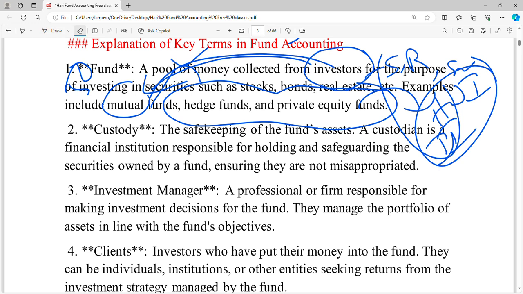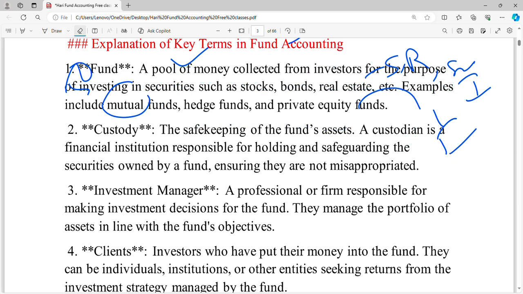Okay, now after that we will see about custody. So the next term will be custody. Custody means here the safekeeping of the fund assets. Here the fund house is pooling money from investors. They are purchasing some securities.